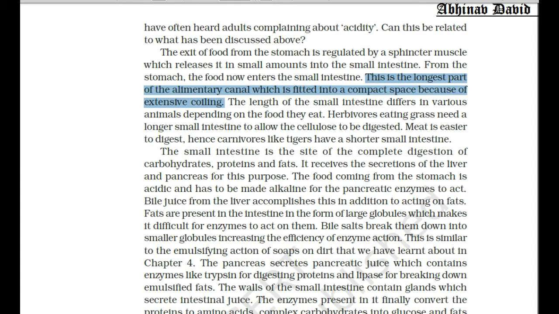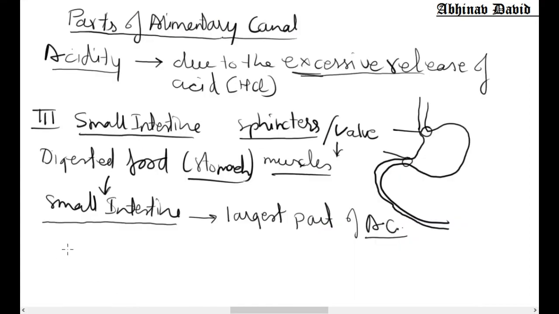Now what happens in the small intestine? Basically two functions take place in the small intestine. Number one, completion of digestion.